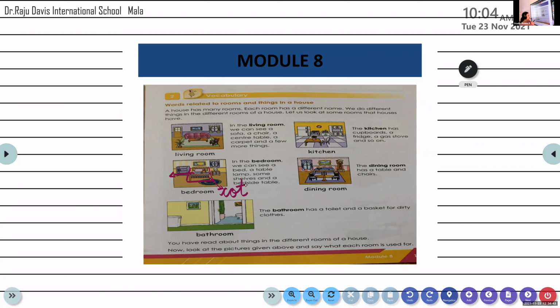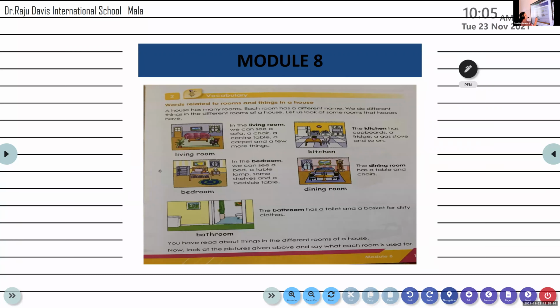C-O-T, cot. This base part on which the bed is kept is called the cot. It may be made either using wood or some metal. It is called the cot. And the soft part which is placed on the cot is called the bed. Understood, my dear students? Yes. Everyone? Okay.